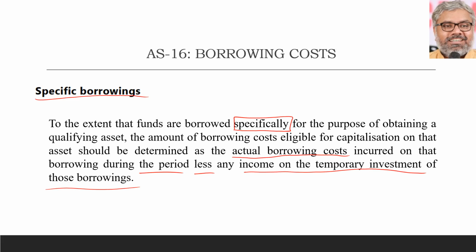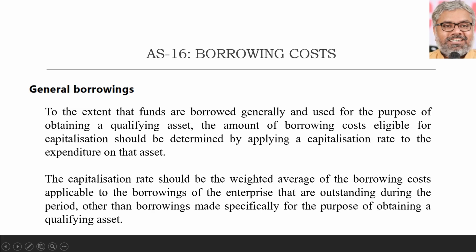That is one of the important aspects related to specific borrowings. Calculations will be straightforward. Percentage of interest will be known, period will be known, amount will be known. All that you need to do is calculate simple interest for the period for which the loan has been taken. But reduce the interest income from that if such specific borrowings have been invested temporarily and some interest has been earned on such temporary investments.